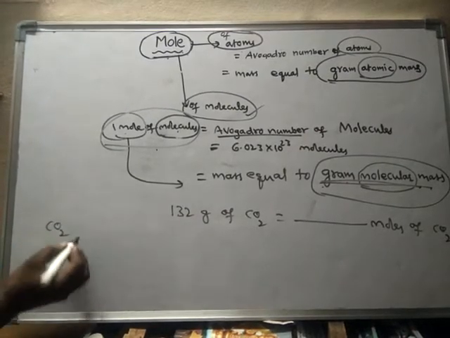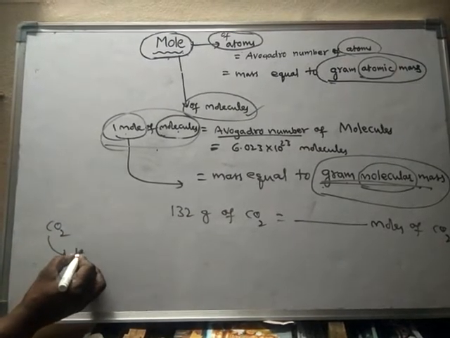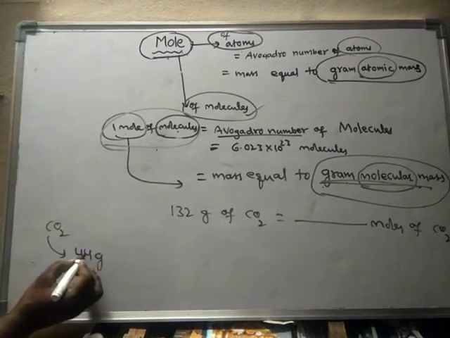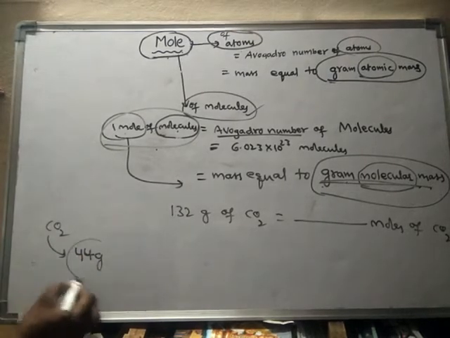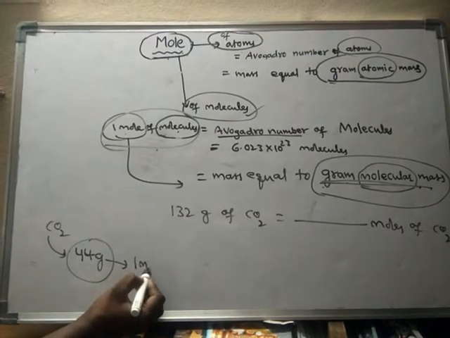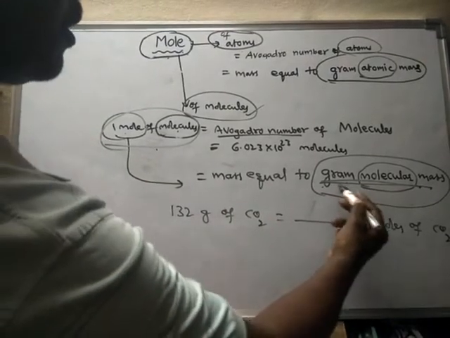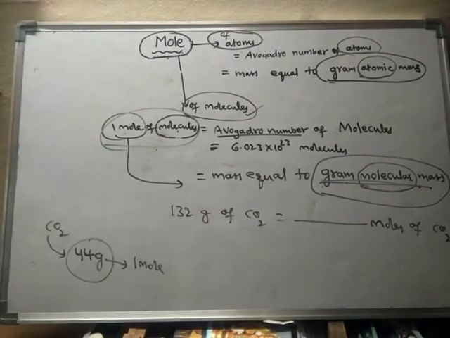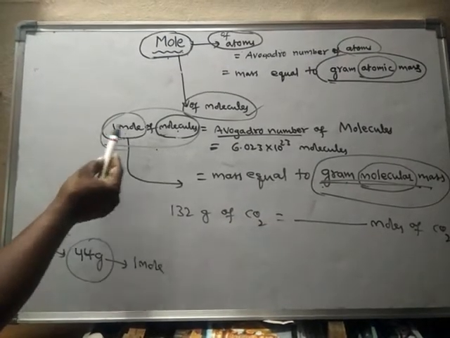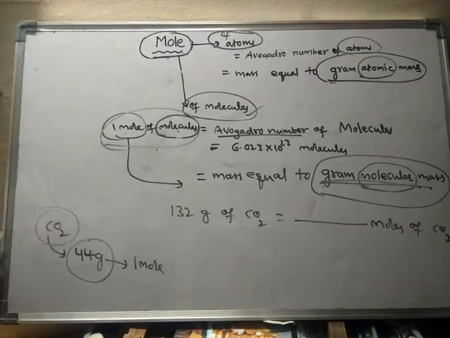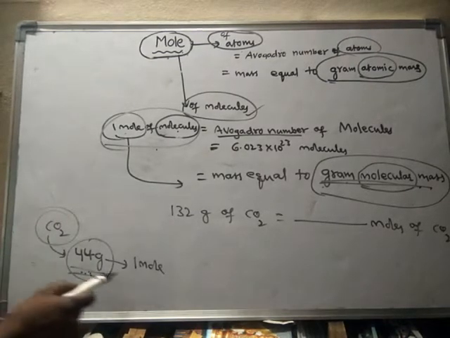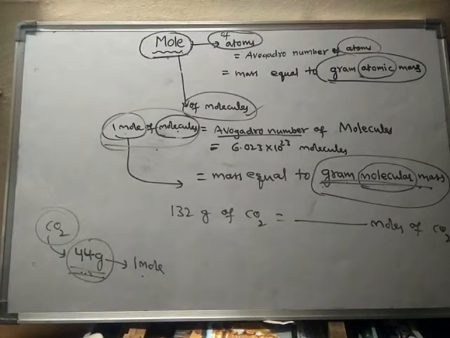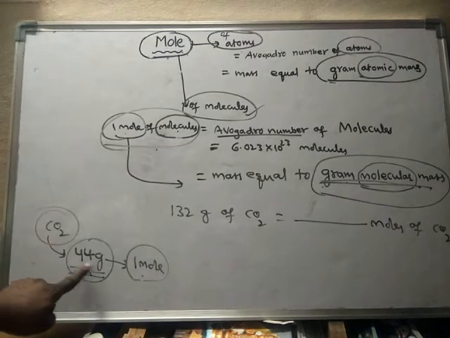For carbon dioxide, gram molecular mass is 44 grams. So 44 grams of carbon dioxide is equal to 1 mole. What is the weight of 1 mole of carbon dioxide? It is 44 grams.